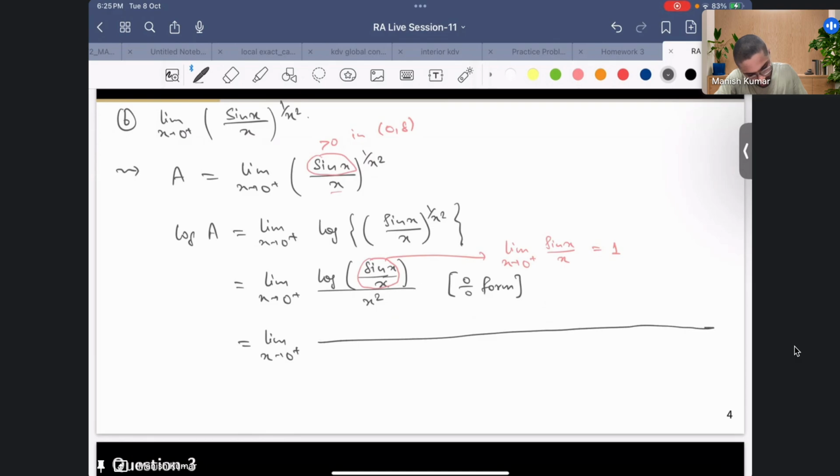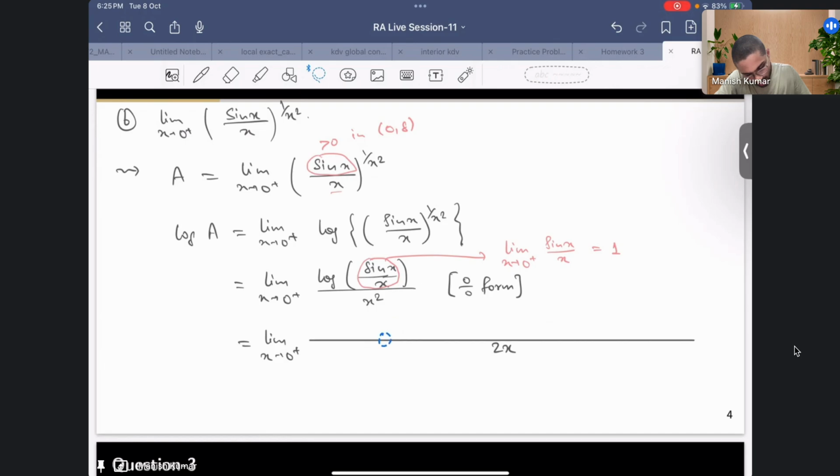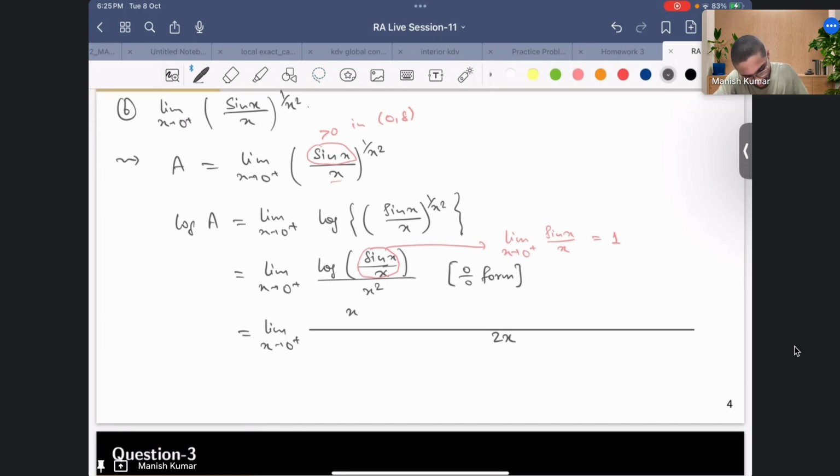The denominator derivative is clear, it is going to be 2x. About the numerator, you can see that it can be written as: the log derivative is 1 by that, so it would be x by sine of x, and then the derivative of sine x by x is given by, again I'll have to use the fraction rule. Sine x I will take outside, and then the derivative of 1 by x would be minus 1 by x square, then plus the sine derivative, which is cos, and then 1 by x.